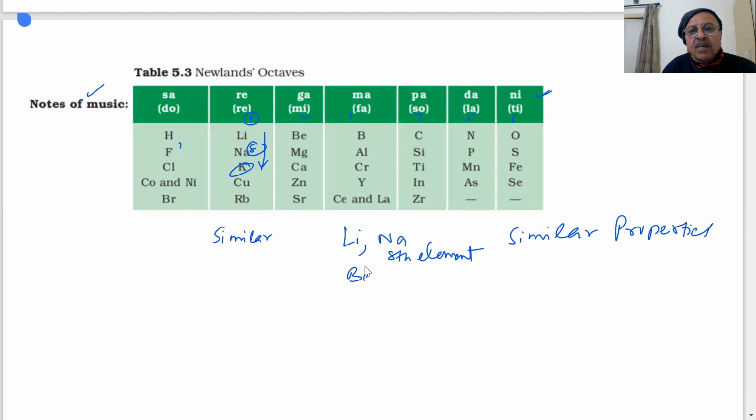Beryllium and magnesium. Magnesium is the eighth element in the periodic classification, with similar properties. Then it says boron and aluminium. This is the eighth element, with similar properties. Carbon, silicon, nitrogen, like this. This was arranged by Newlands based on the notes of music. So beryllium and magnesium, boron and aluminium, carbon and silicon, all are the eighth element.